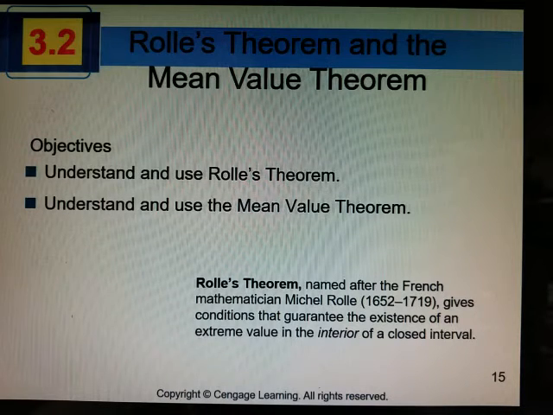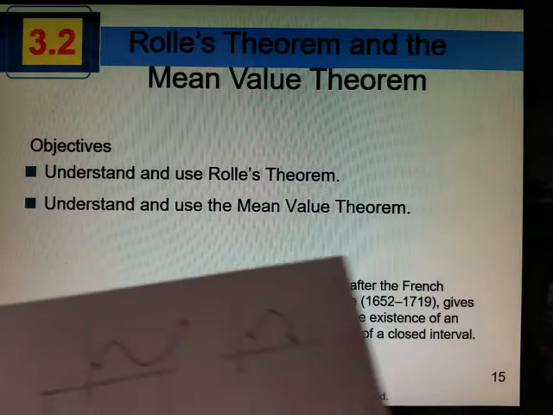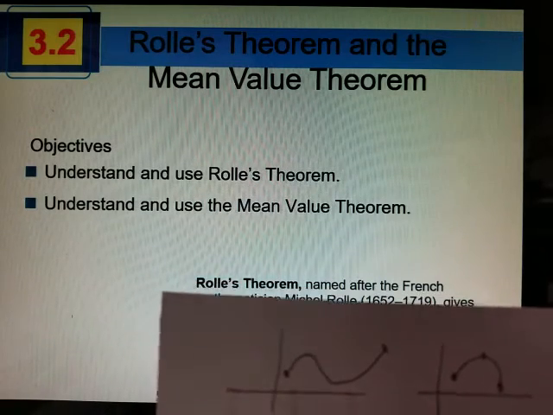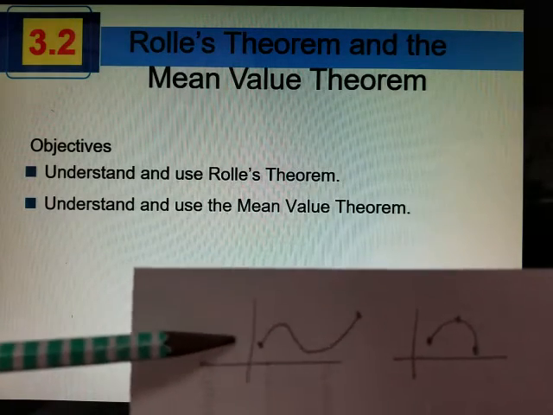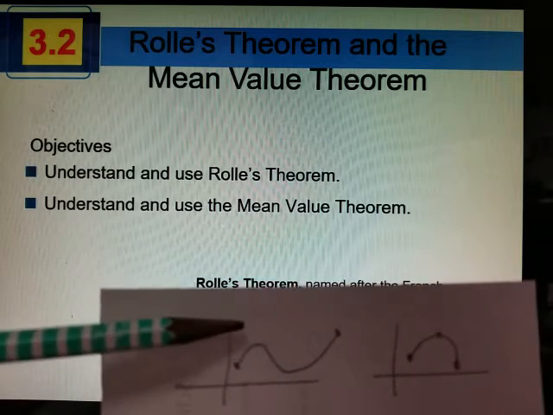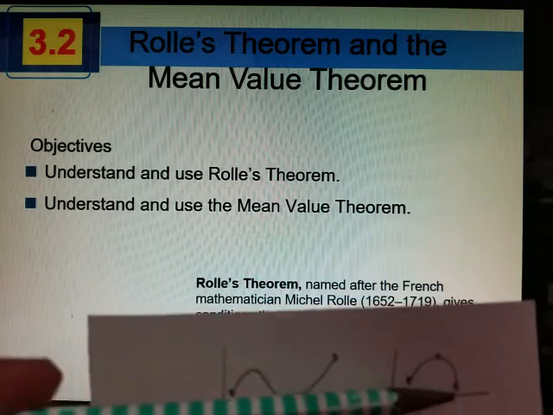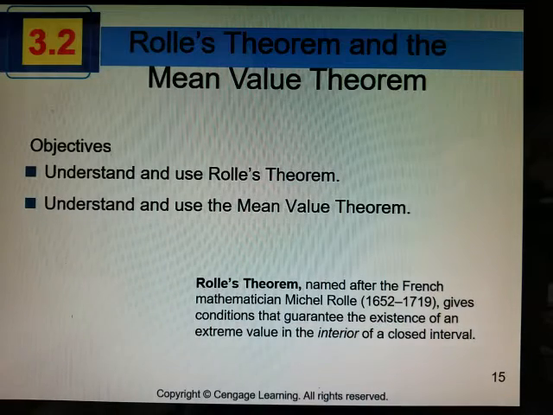You're going to have at least one extreme value in the interior of the closed interval, unless it happens to be a constant function, which is just a horizontal line. So if I have two endpoints to a graph and it's smooth and continuous, we have to have at least a max or a min between the two endpoints.